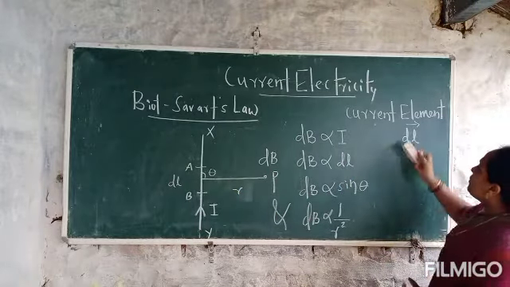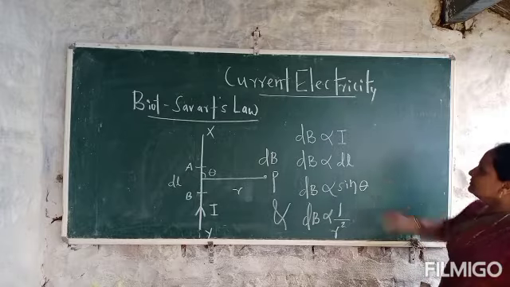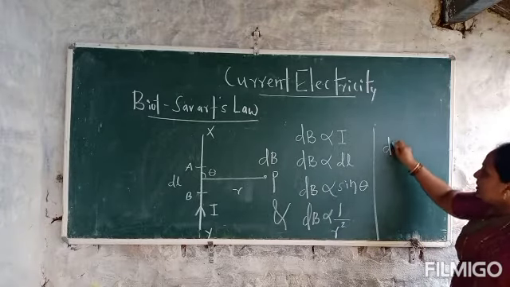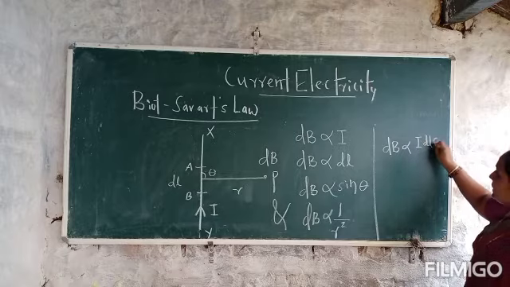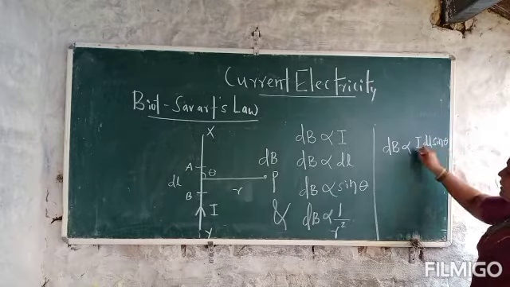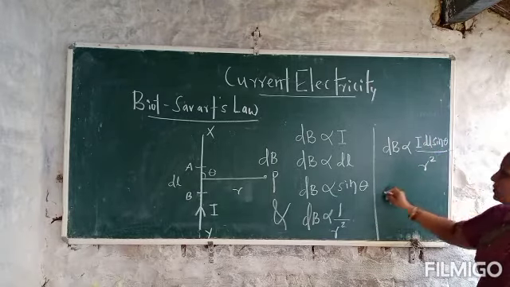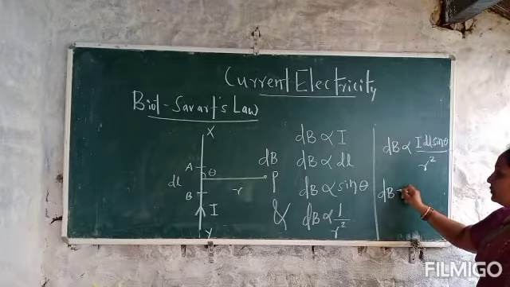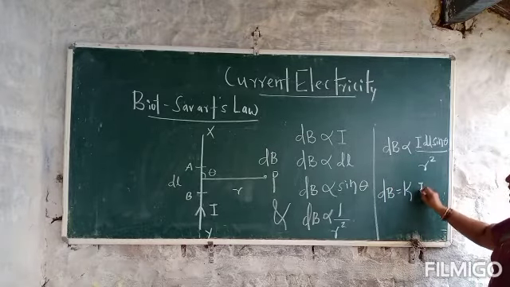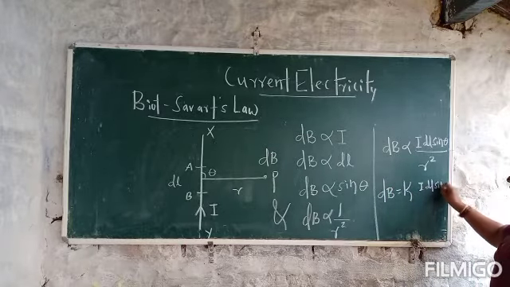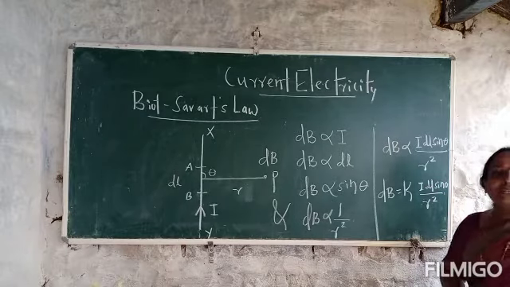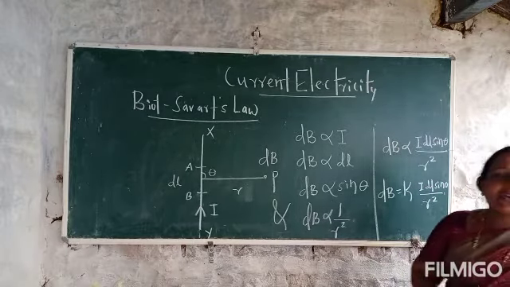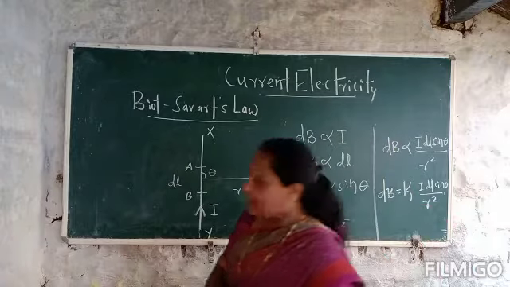So combining all these, dB is proportional to I dl sin theta divided by r square. So dB is equal to K into I dl sin theta divided by r square. This is the mathematical formula, where K is the constant of proportionality.